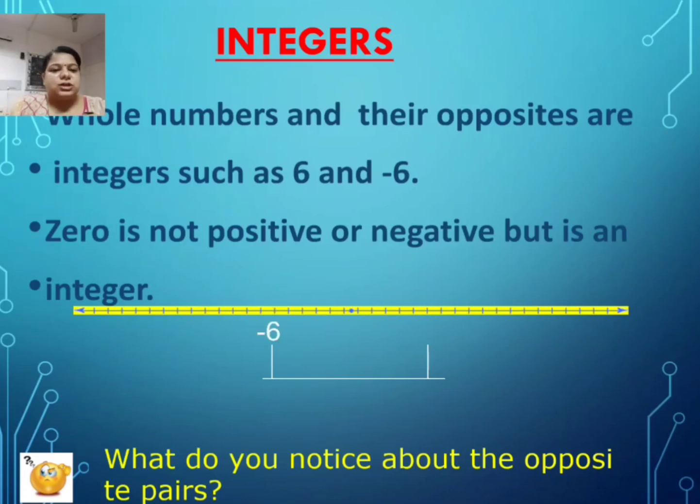If you check on the number line, 6 units distance to the left of 0 will represent minus 6, and 6 units distance from 0 to the right of 0 will represent plus 6. So basically the opposite numbers are at equal distance from 0. It means their absolute value is the same.